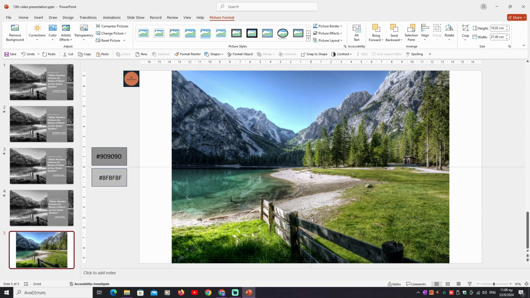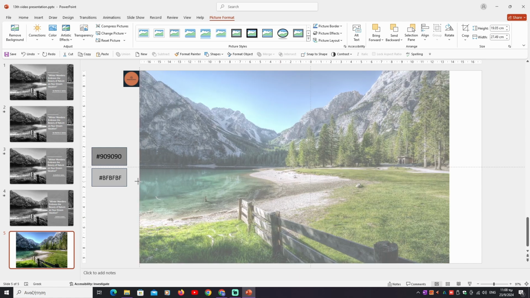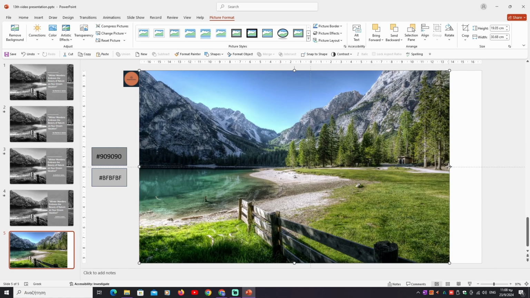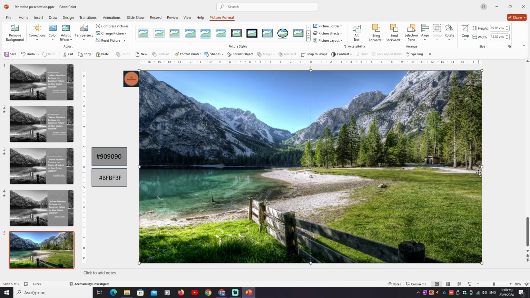We see that the dimensions of the image are smaller than our slide, so we adjust the image to our slide. We also see that we have chosen the large size of the image so that it is not blurred. We always pay attention to this. We click on the image and drag the mouse first for the left side and then from the right side until it meets the borders of our slide.